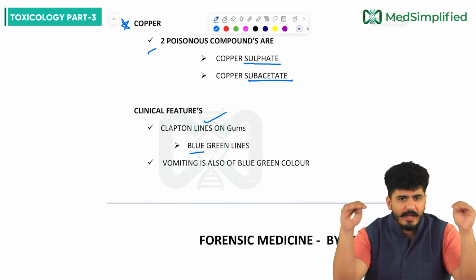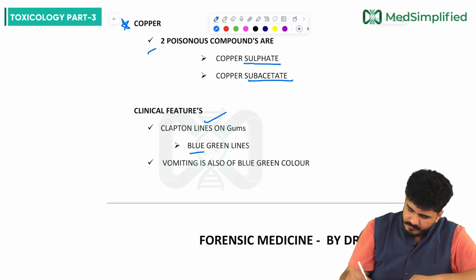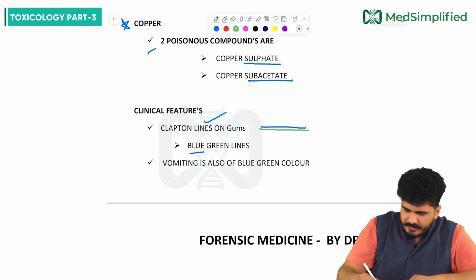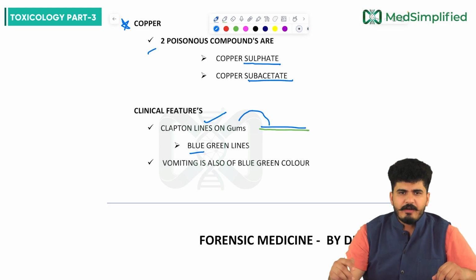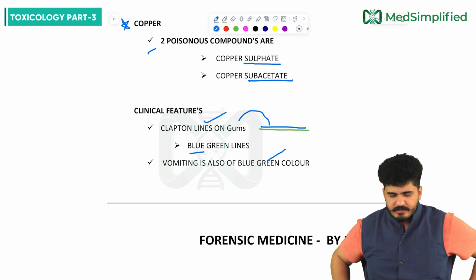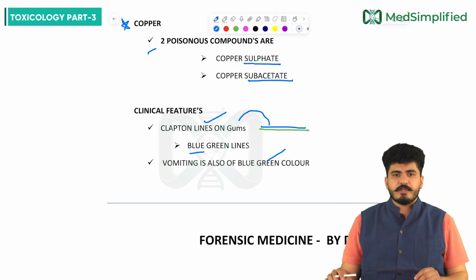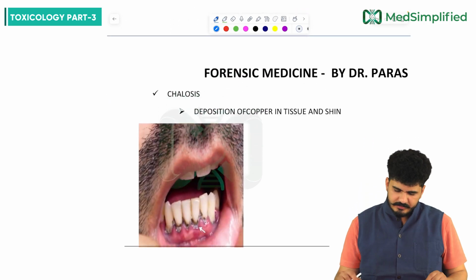Bertollian line is a blue line. If it is a blue-green line, we call that Clapton line. In copper poisoning, guys, remember, the vomiting is also blue-green.